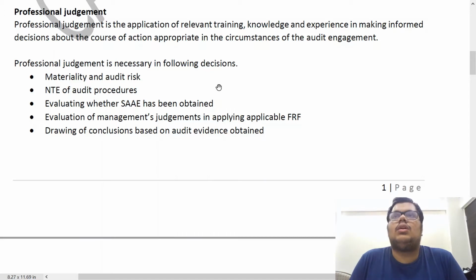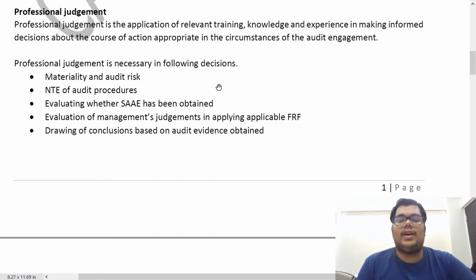If you have to informally break up this definition, it is basically that while auditing any company, we will be faced with many situations where more than one option is possible. So we have to decide which option is better to apply. Is it the first option or the second option? Which option is more appropriate in a particular circumstance? There we need to apply our training, our knowledge, our experience in making a decision that is appropriate in the circumstance of that particular engagement.